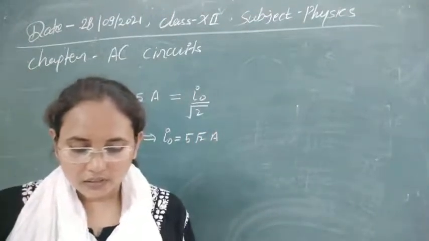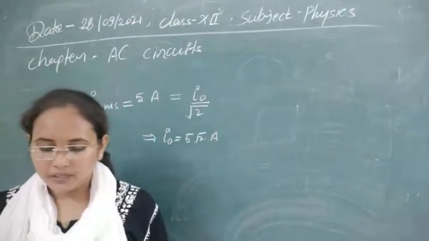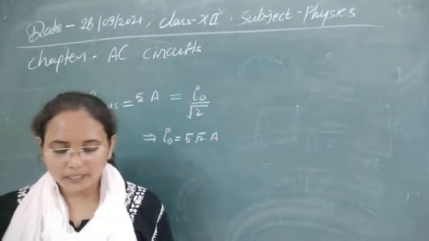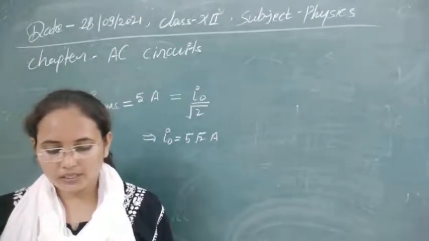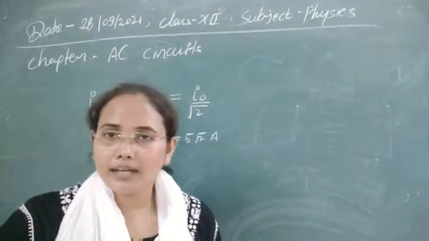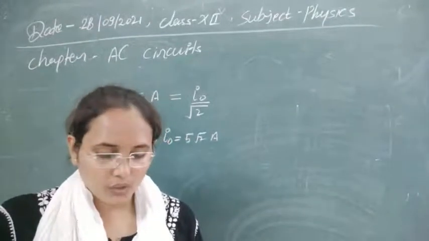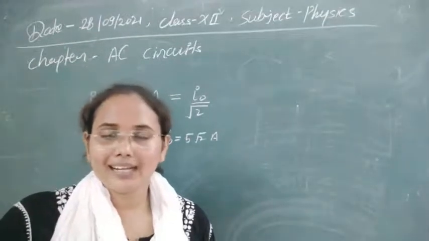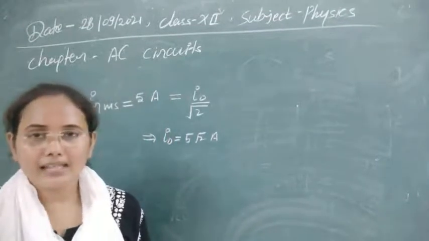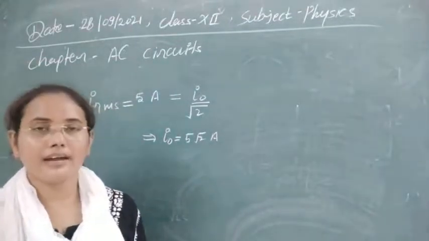Now the next one. The phase difference between the AC and EMF is π/2. Which of the following cannot be the constituent of the circuit? It is given that the alternating current and potential have a phase difference of π/2. In which circuit is this not possible? The options are: LC, L alone, C alone, and RL circuit.